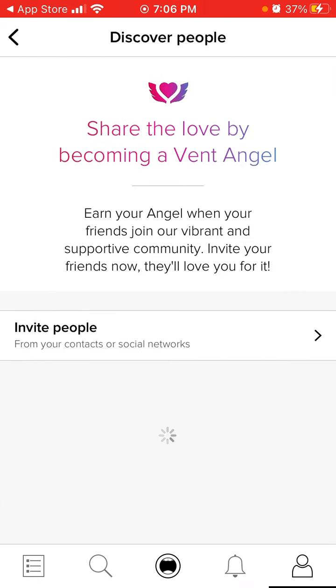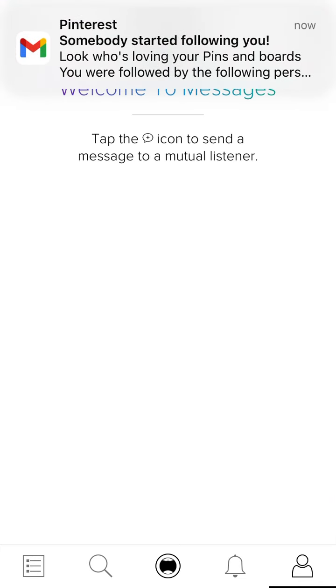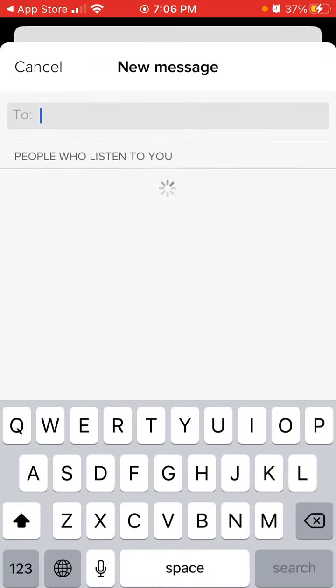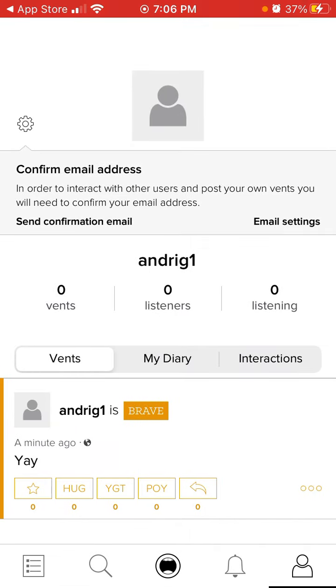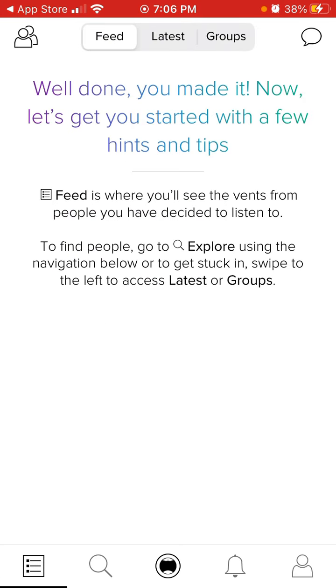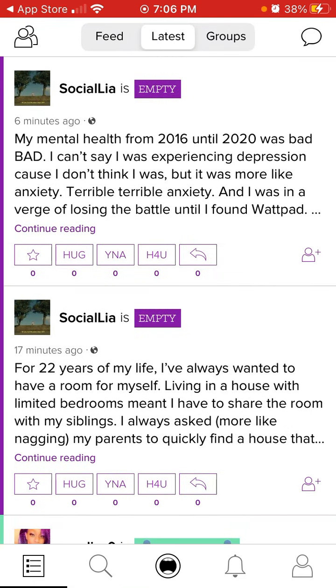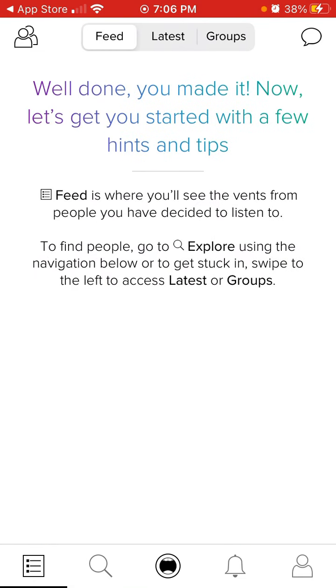So you can invite people, you can add friends here, you can chat, then you can just message people. For some reason this app is super buggy right now, it doesn't really work properly. I don't know. And then here you have feed, you have latest, you have groups, and that's the idea of it.